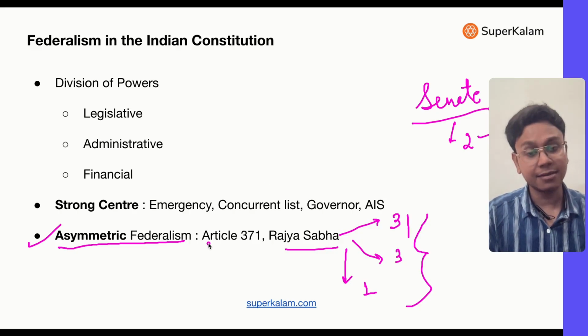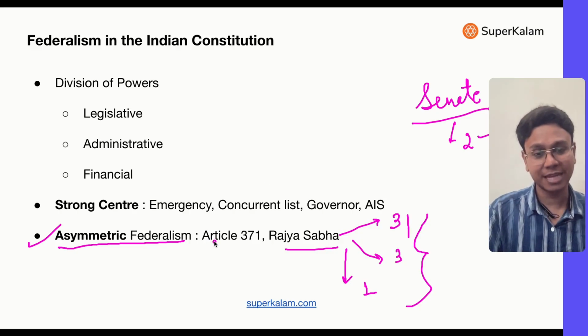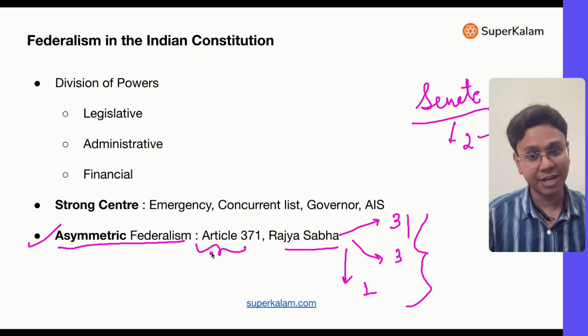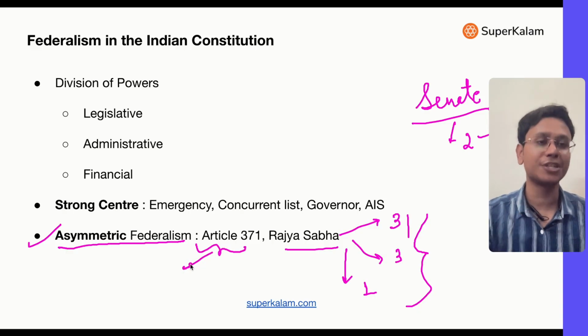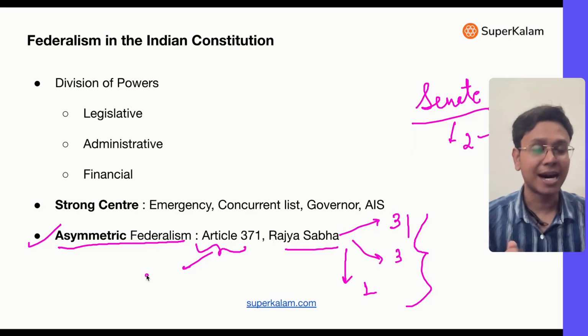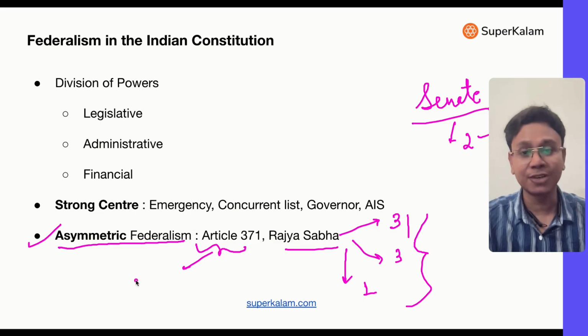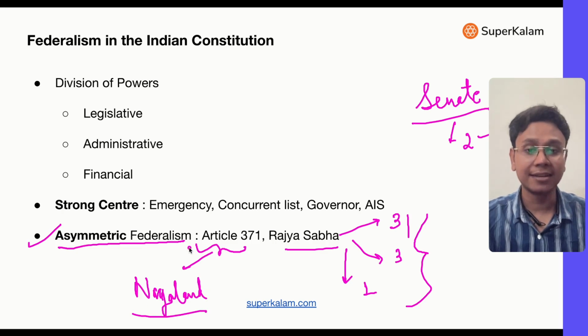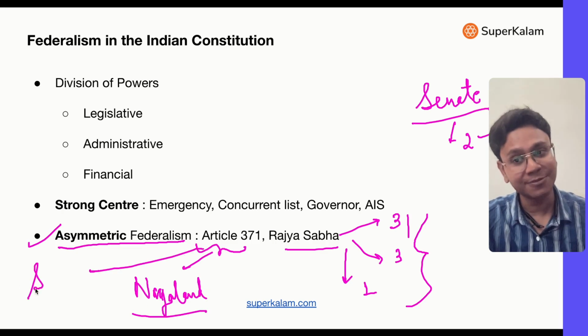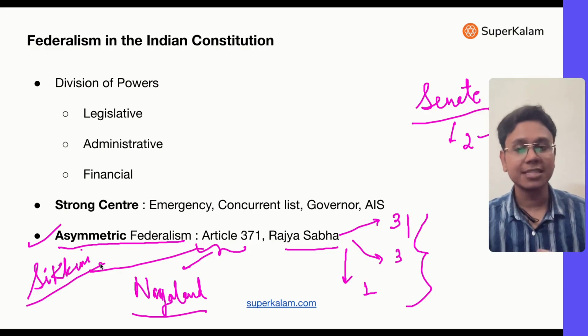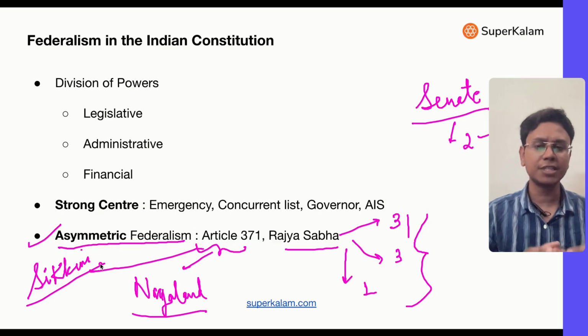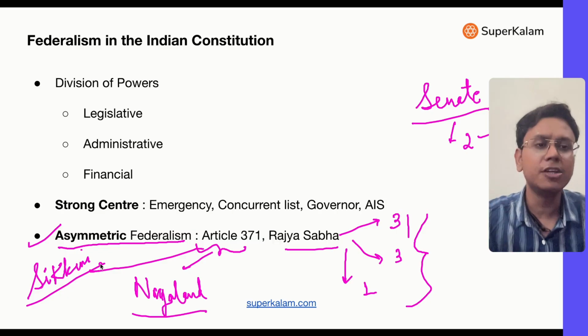At the same time, earlier there was Article 370 also, but now it has been abrogated. Now we have Article 371 already. In 371 there are special provisions for a few states like Gujarat, Maharashtra, Karnataka. There is a special provision for Manipur and Nagaland. In Nagaland, the Governor is given a lot of powers with respect to law and order. Then there are provisions with respect to Sikkim. These special provisions are given to a few states where there is a need to give special provision.